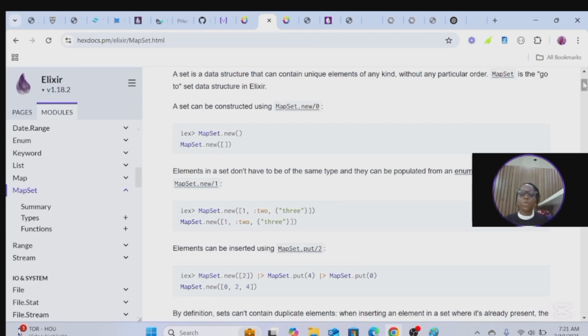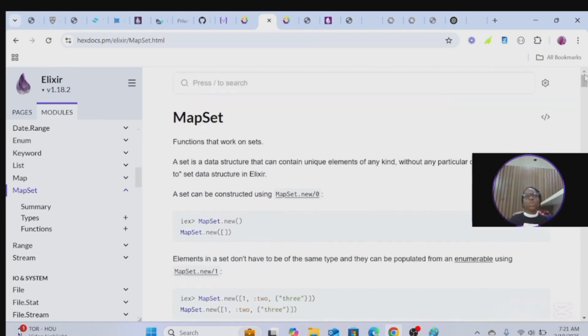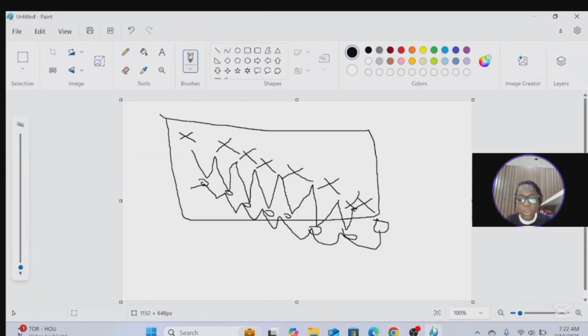When you're doing sets in school, remember we have this big circle, and we do something like this. Then you say, oh, this is the universal set, then we have subsets, and when they are being joined, union of sets and everything.